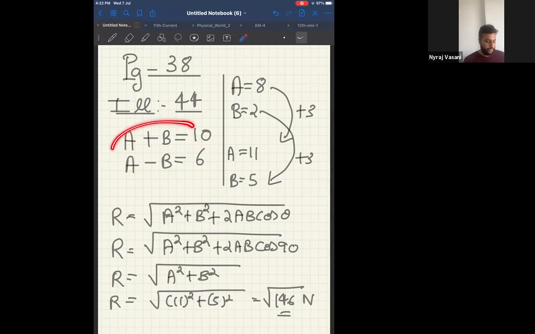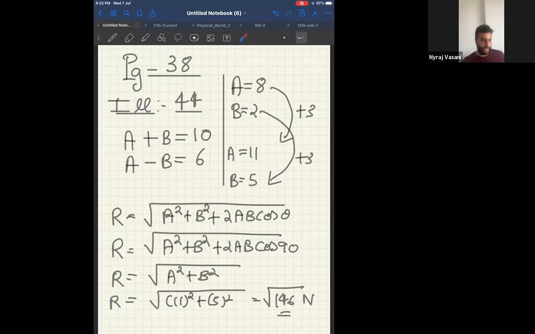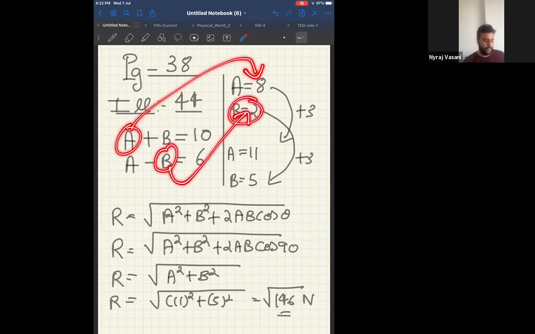Now, if I solve these two equations, can I say I will get a equal to 8 and b equal to 2? All of you got this much first? Okay, so when you add a plus b, you get 10, and when you subtract a minus b, you get 6. This way, when I solve for a and b, I get a is equal to 8 and b is equal to 2.